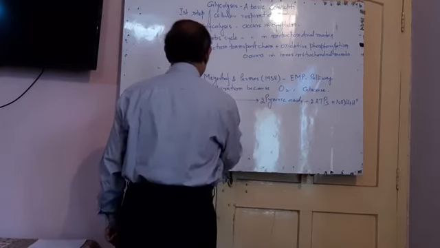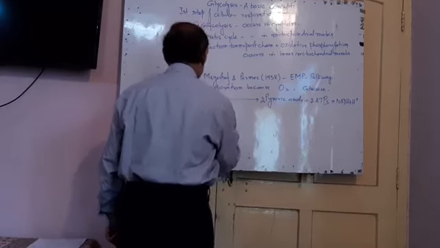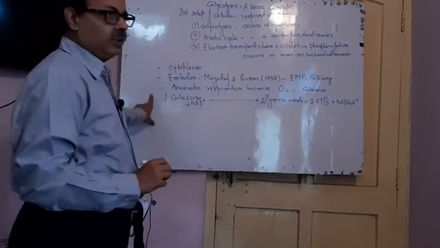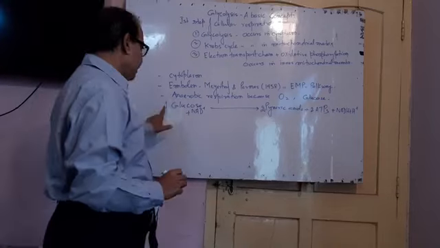So the reaction of glycolysis may be written as follows.